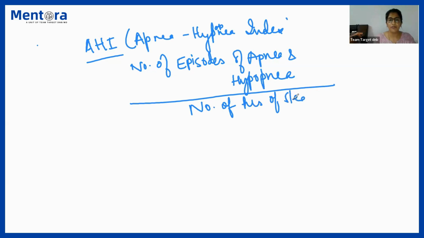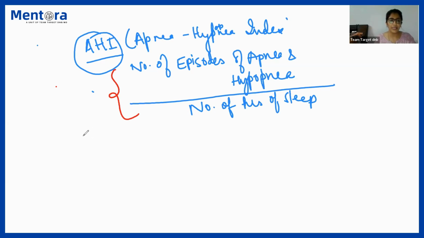Number of hours of sleep. That is known as AHI, or apnea hypopnea index. So the number of episodes of apnea plus hypopnea divided by the number of hours of sleep is AHI.